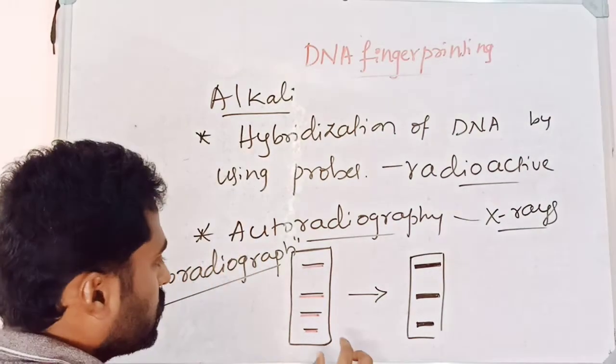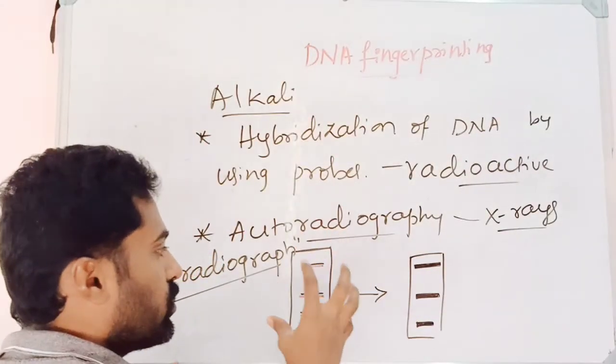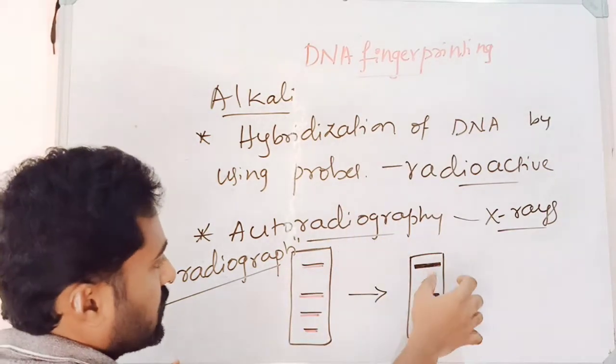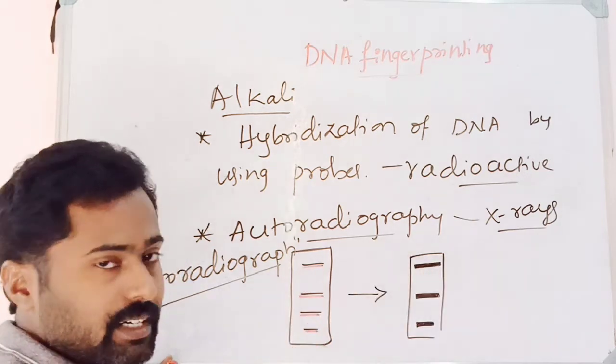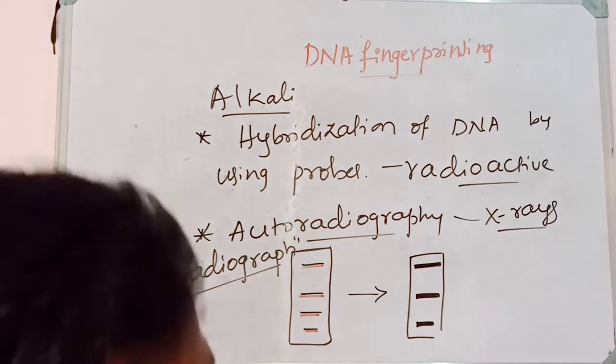Like this, once the nitrocellulose sheet is exposed to X-rays, it will form darker bands. The hybridized DNA will form the darker bands. Later, the next step is the comparison between the DNA profiles.